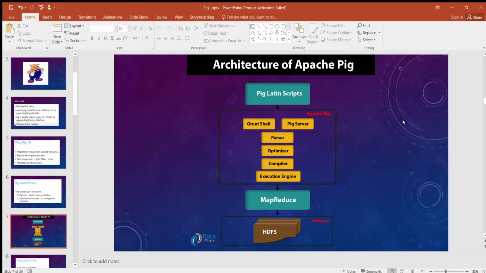Now, what is the use of execution engine? Finally, the MapReduce jobs are submitted to Hadoop in a sorted order. Finally, these MapReduce jobs are executed on Hadoop, producing the desired results. And the complete result is stored in HDFS.